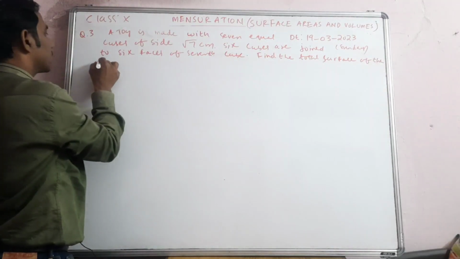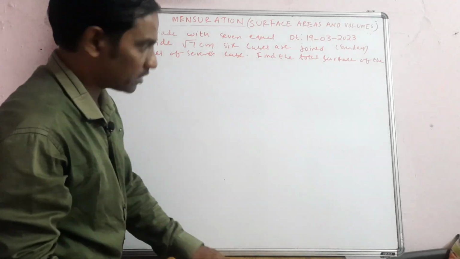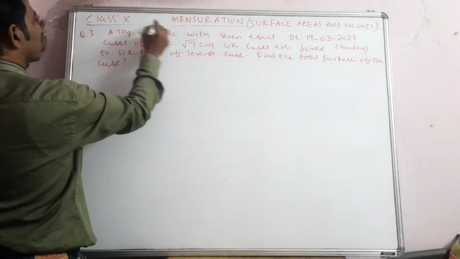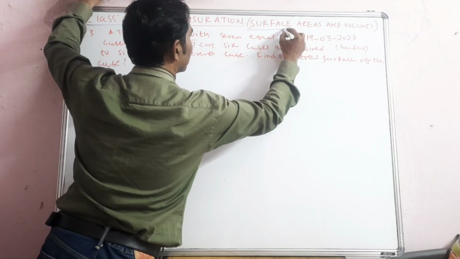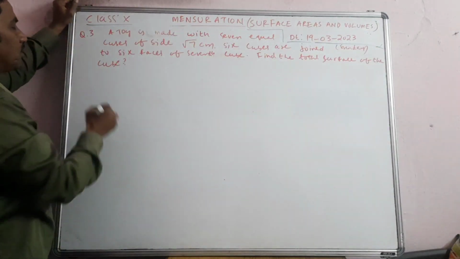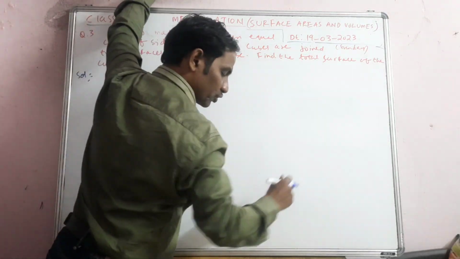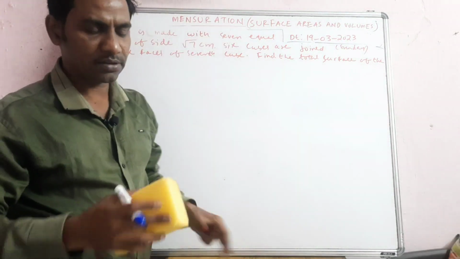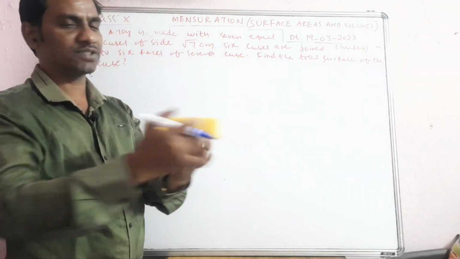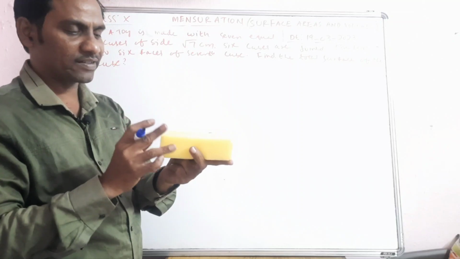I'll draw the line so that there will be no confusion. This is about class 10, about surface area, and here is the date, done. So this is the question. Actually for this question no diagram is required, but I'll try to explain. This is a cube. A cube will have east, west, north, south 4 faces and top and bottom, so total 6 faces.